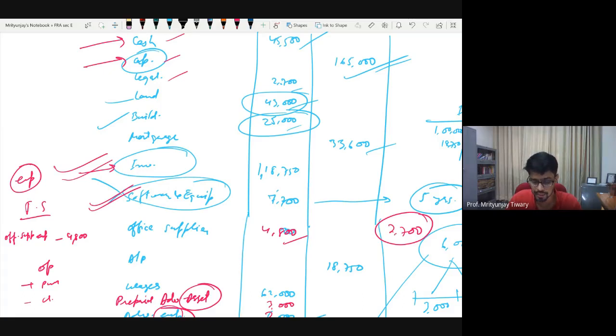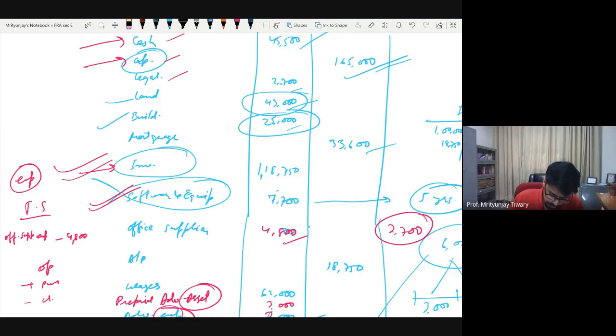What I'm telling you here is that if only the purchase is mentioned and nothing else is mentioned, then there are two options that you can assume. One is that everything is left, another is that everything is consumed. Of the two, everything consumed makes more sense, because if anything was left, they would have given us the information. That's all I'm saying. Okay. Anything else? Any other questions?